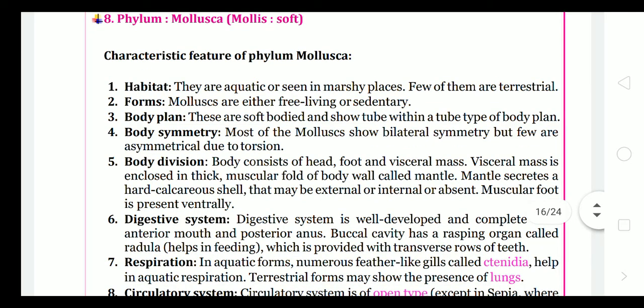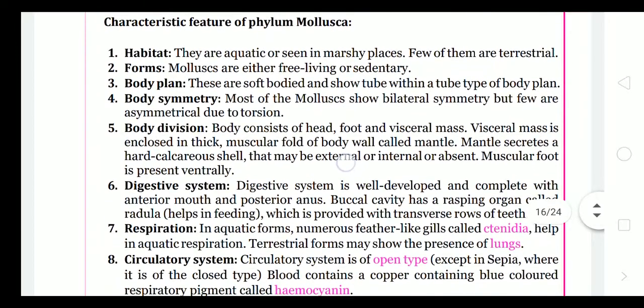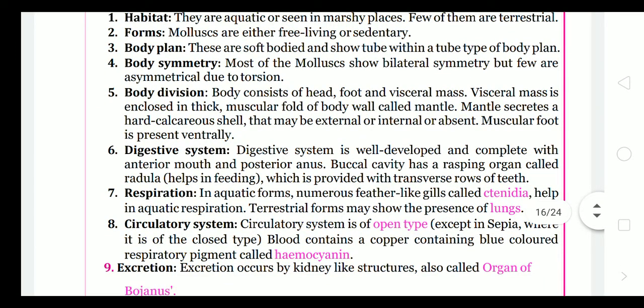Next phylum, there is phylum Mollusca. The characteristic features of phylum Mollusca: habitat. They are aquatic or seen in marshy places. Few of them are terrestrial. Mollusks are either free living or sedentary. The words that we have done earlier, I am not going to explain each and every time. Soft bodied and shows the tube within tube body plan. Their body is soft, that's why they are termed as mollusks.